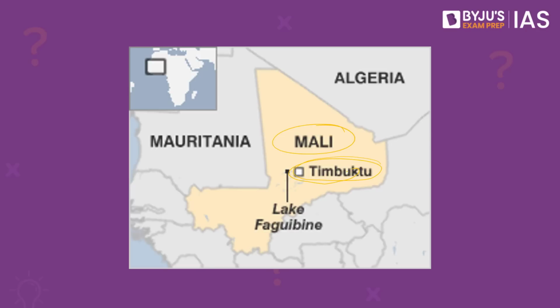It used to be fed by annual flooding from the river Niger as well, but over a period of time, because the drought-like conditions have increased ever since the 1970s, this particular lake has disappeared, forcing more than 2 lakh people to leave this particular area and look for other opportunities elsewhere as well.